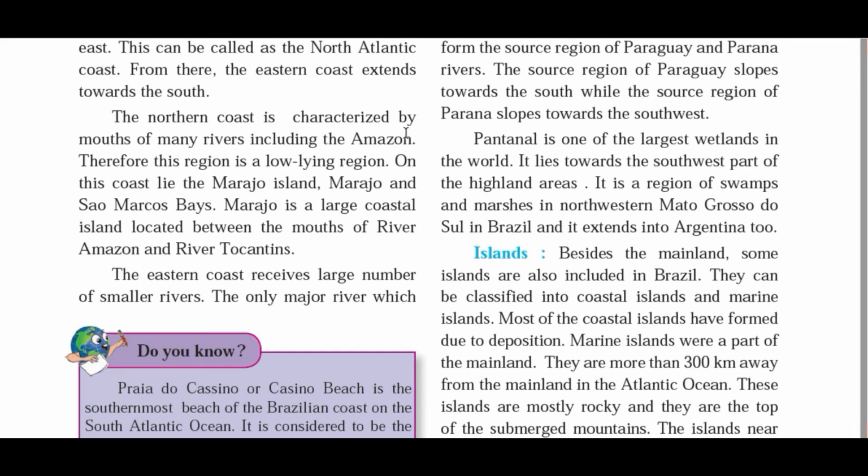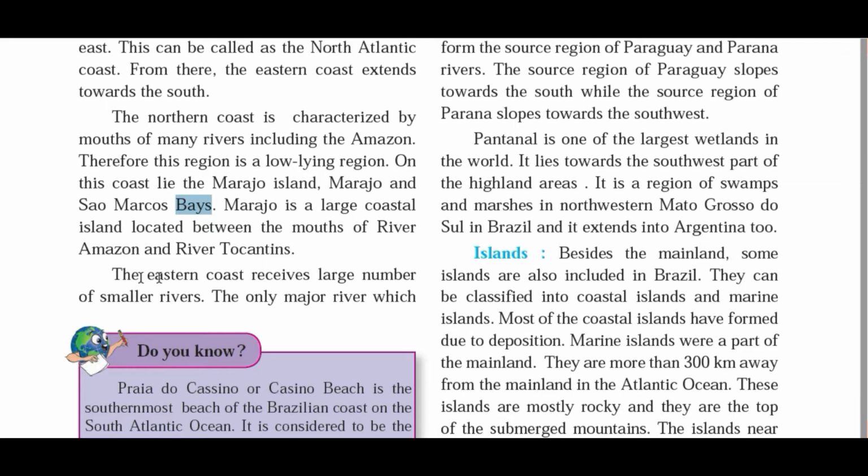The northern coast is characterized by the mouths of many rivers, including the major river, the Amazon. Therefore, this region is a low-lying region. On the coast lie Marajó Island, and Marajó and São Marcos Bays. I will discuss what this bay is and what this island is. Marajó is the largest coastal island, located between the mouth of the river Amazon and the river Tocantins.